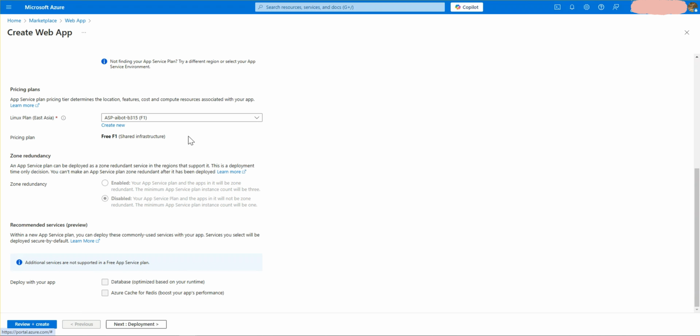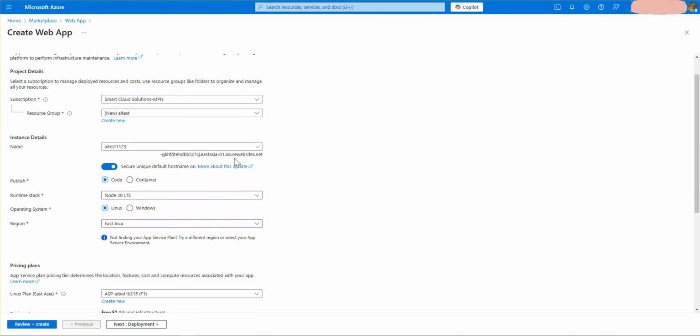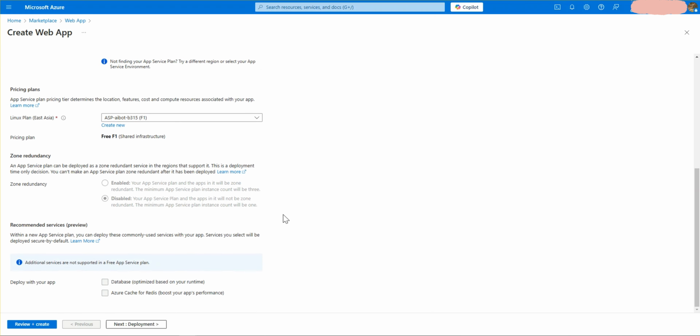One thing I want to add here: it doesn't matter if you deploy with the basic plan, you can upgrade the plan after deploying too. So it's not mandatory to worry about that. You can simply create with basic here, and after creating and deploying you can start upgrading the plan. After that you can see it says deploy with your app database optimized based on your runtime, and a cache for Redis to boost your app performance.